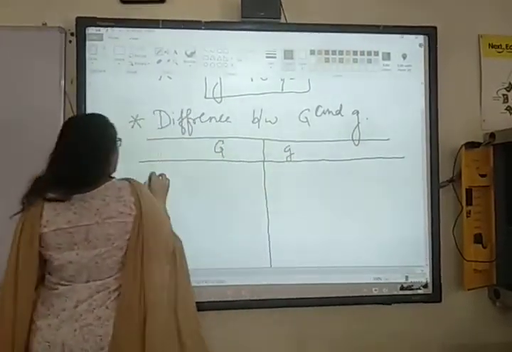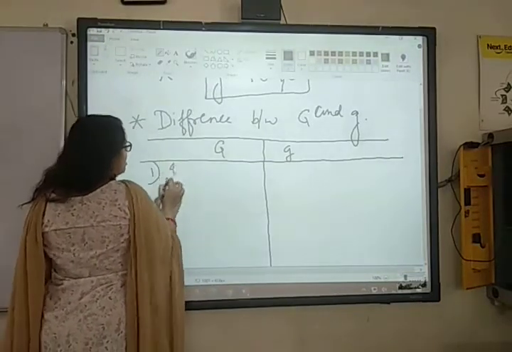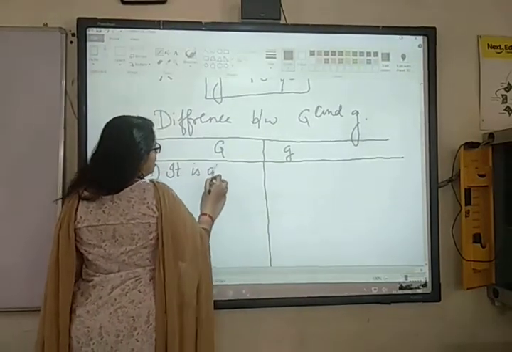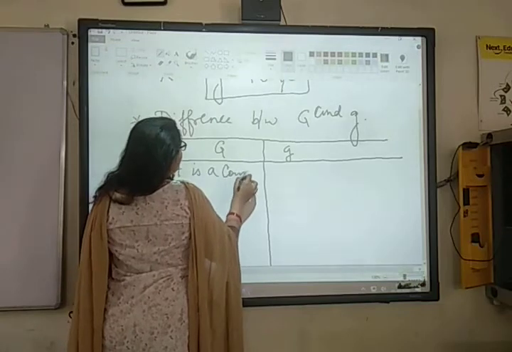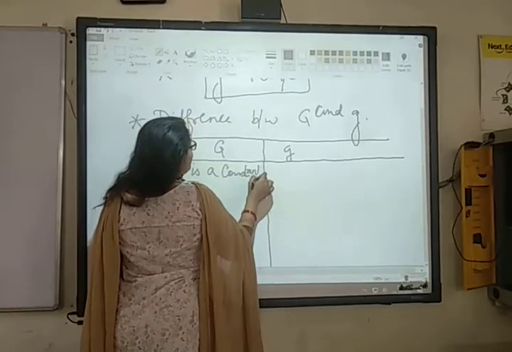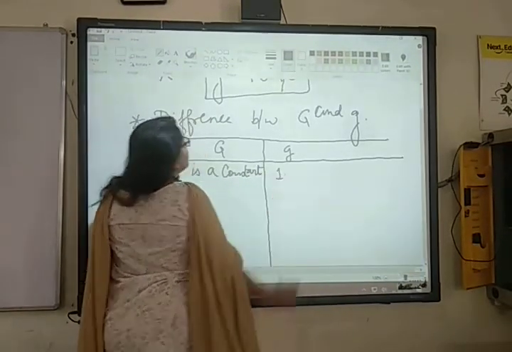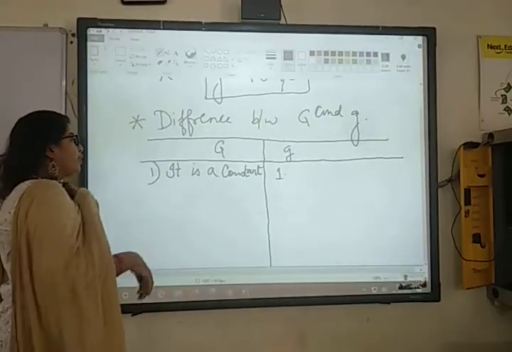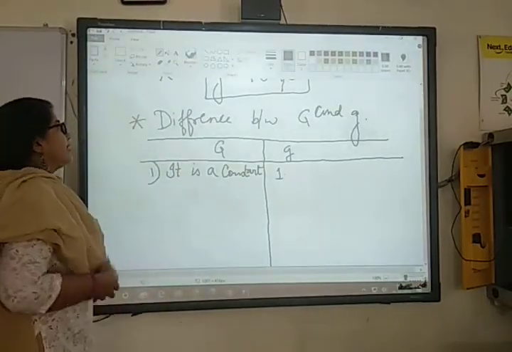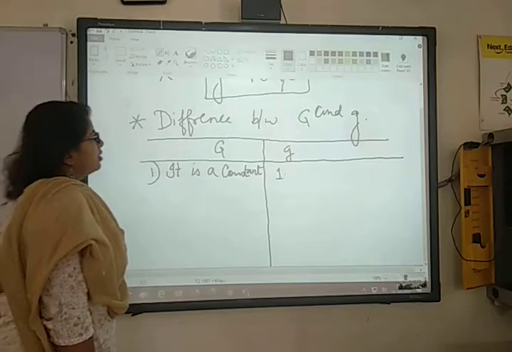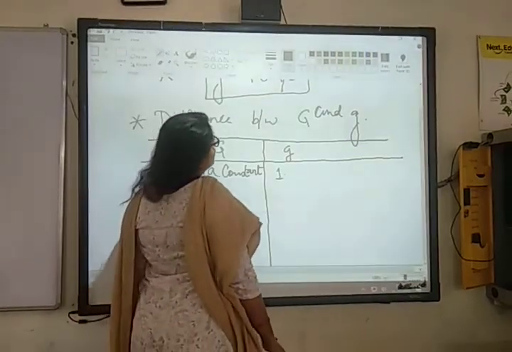Number 1, capital G is a constant, right? I am writing the points for this one. You have to tell me the points for small g. If capital G is a constant, what do you understand by small g? Small g कैसा है? Is it a constant? No, ma'am.